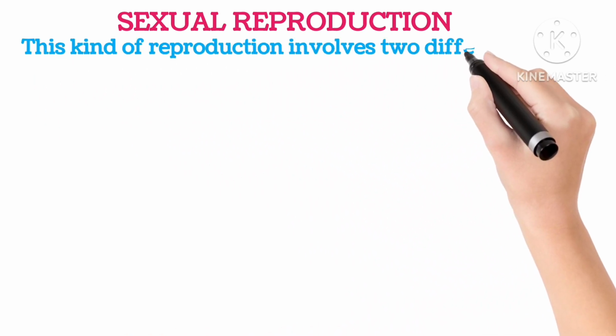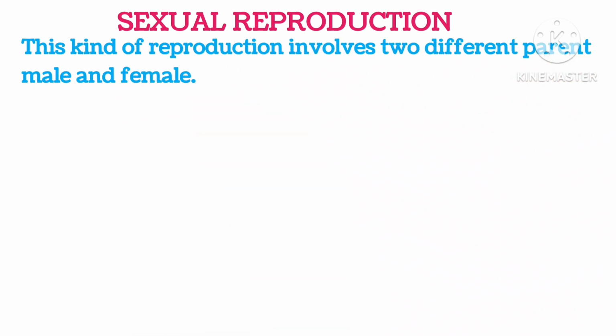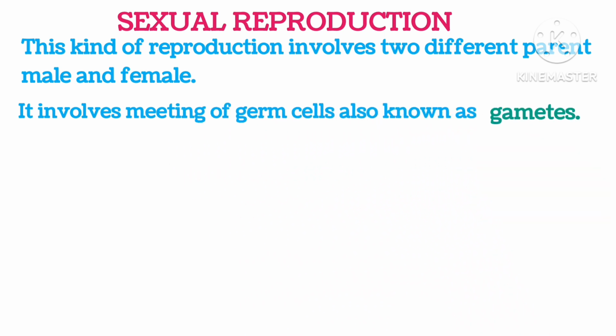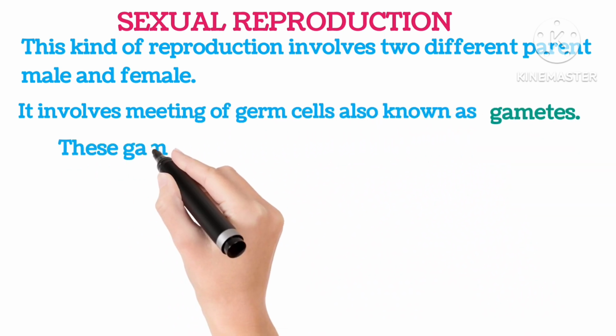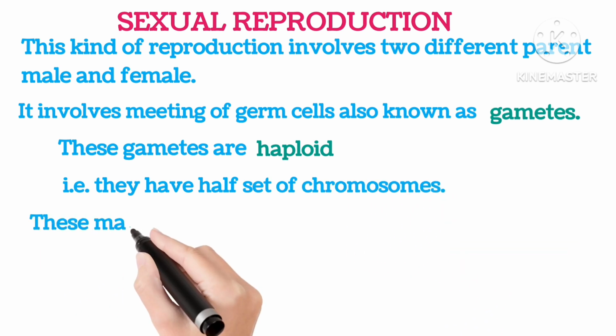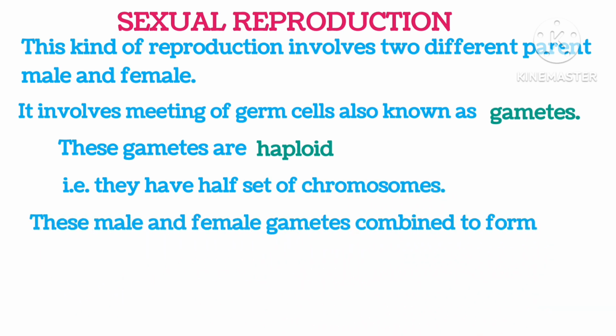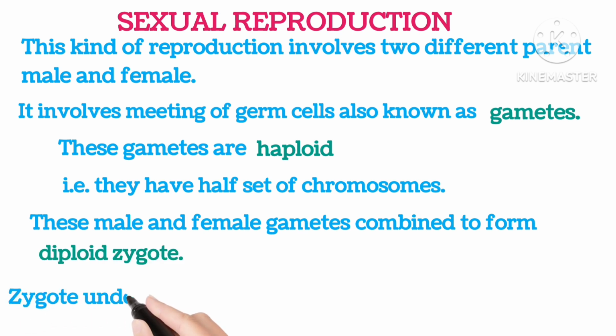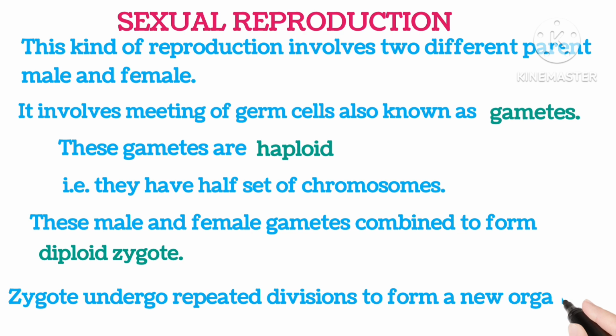Sexual reproduction. This kind of reproduction involves two different parents, male and female. It involves meeting of germ cells known as gametes. These gametes are haploid, that is, they have half the set of chromosomes. The male and female gametes combine to form a diploid zygote. The zygote undergoes repeated divisions to form new organisms.